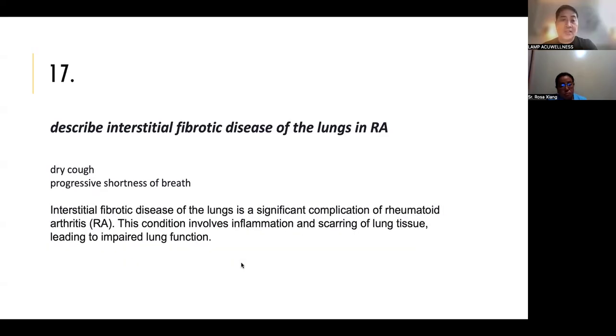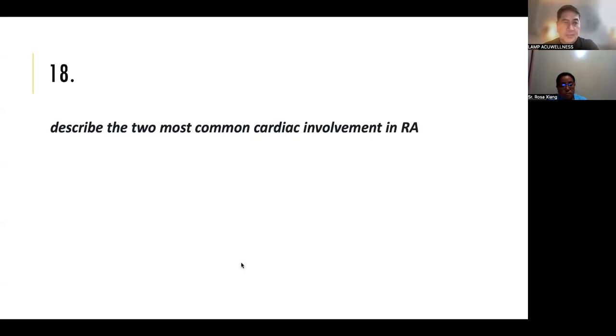Okay. Describe interstitial fibrotic disease of the lungs in RA. They'll have dry cough, progressive shortness of breath. PFTs show reduced TLC and CO diffusion, responds more favorably to immunosuppression therapy compared to idiopathic pulmonary fibrosis.